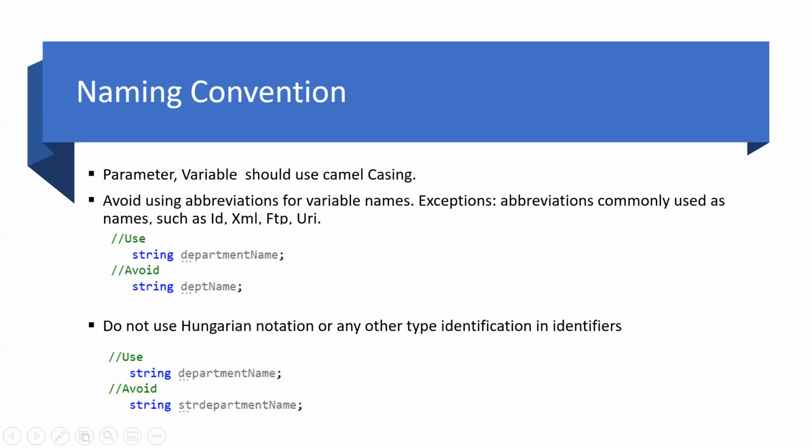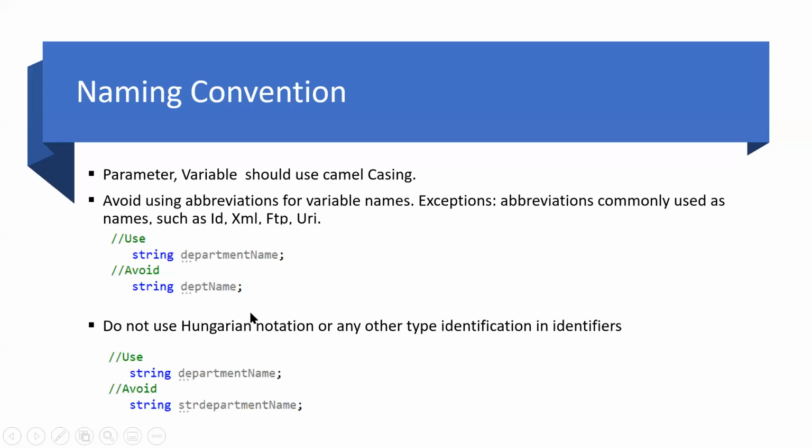Avoid using abbreviations, like shortcuts such as DMT. As I said before, there should be meaningful names. The department shortcut DMT should not be used. There is an exception defined by Microsoft itself: we can use abbreviations only for a few exceptions like XML, FTP, URL, which are self-explanatory. So we can use them here, but not in most places.